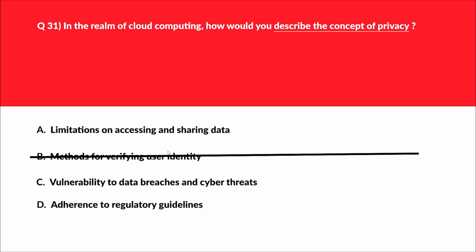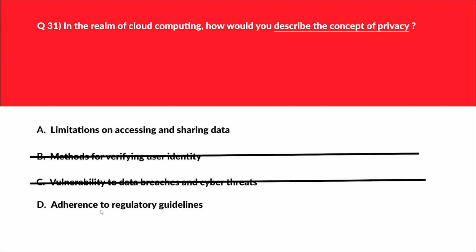Let's move to option C. C says vulnerability to data breaches and cyber threats. Vulnerability to data breaches and cyber threats has to do with potential risk to data and not data privacy. Therefore, again, incorrect choice.